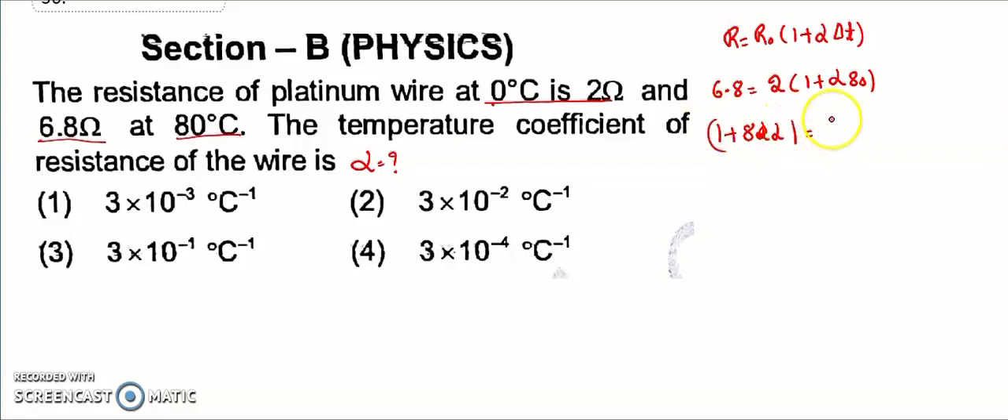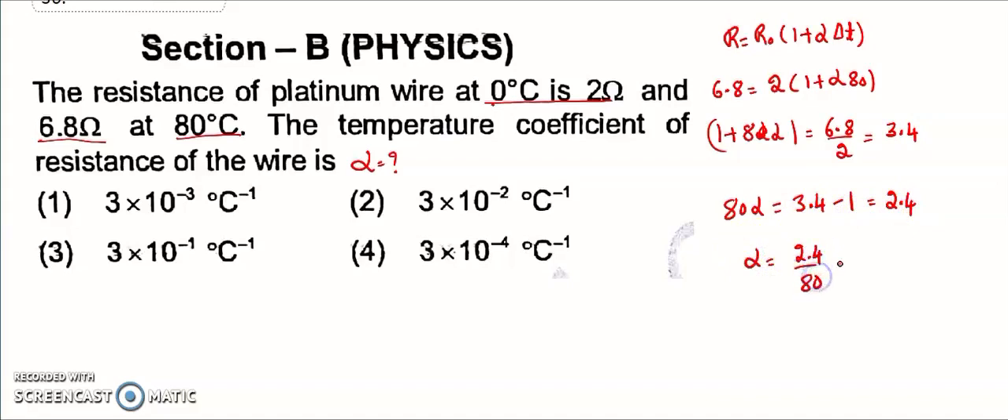is equal to 6.8 divided by 2. So that is 3.4. So 80 alpha is equal to 3.4 minus 1. So that is equal to 2.4. So alpha is equal to 2.4 divided by 80.